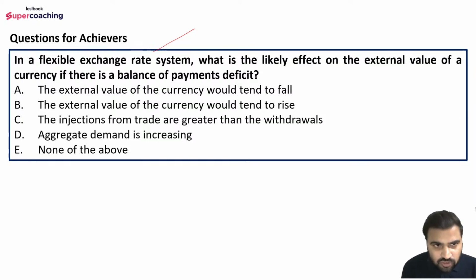So you are not supposed to give the answer to this question in the live chat box. You have to give the answer in the comment box, and those who give the right answer, their name would be displayed in the next session, because in the next session we first discuss the achiever question of the previous session, then we take the agenda of the day. So this is the achievers question which you have to answer in the comment box.